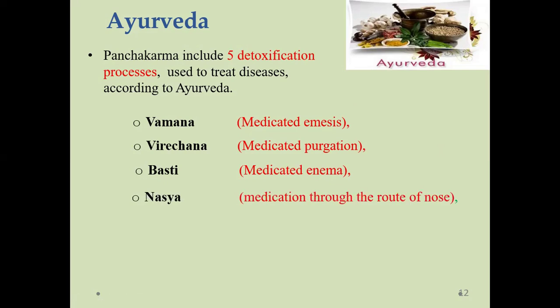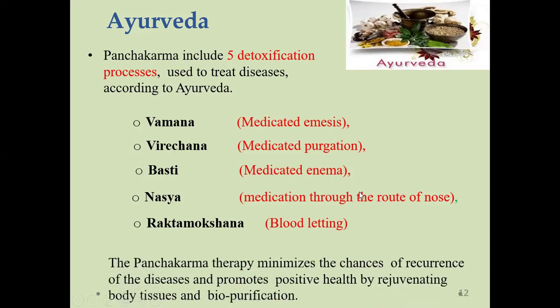Nasya: mostly for persons suffering from migraine, headache, sneezing, coughing. In that case, Nasya treatment should be given. These are the four, and the last one is Rakta Moksha, the blood letting treatment. The toxic blood accumulated at a particular area is removed by making incisions on that area and allowing the blood to drain. Once the blood is removed, you get immediate relief from that disease condition.